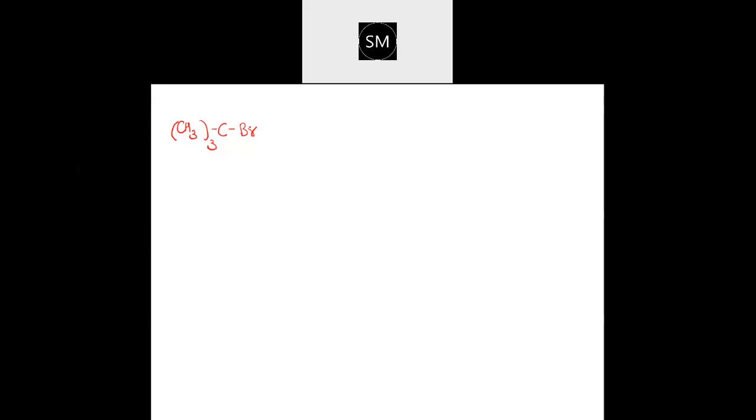Attached to that halogen, which carbon is there, that carbon you should see. Okay, next one. This is the eighth one, no? Till 7 you have done. Eighth one.